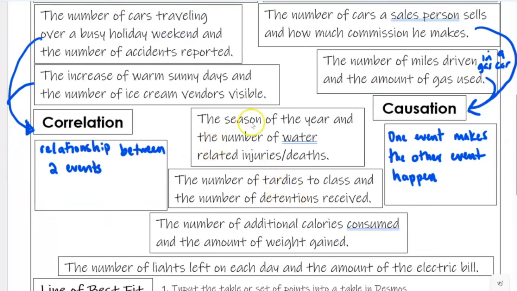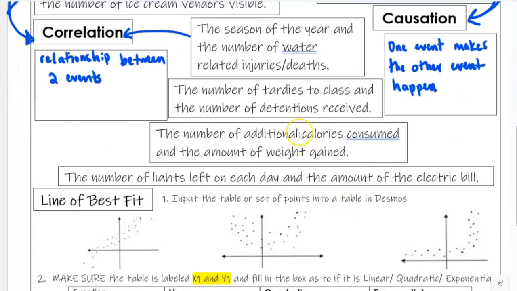I'll do one more and then you can do the rest. The season of the year and the number of water-related injuries or deaths. Is that correlation or causation? All right, so let's say it's a season to be in the water, does that cause injuries and death? No, so it's not causation, so therefore it's correlation. All right, so go ahead and do these three, and then you're going to show me. So pause the video and do those three.